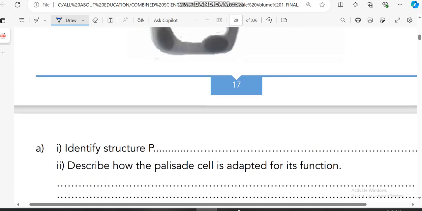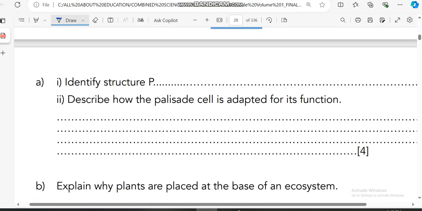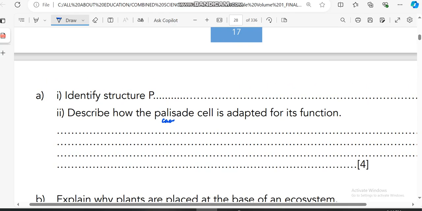All right, section B, don't write, I will give you this video. Among the questions are: identify structure P, draw the palisade cell, describe how the palisade cell is adapted. A palisade cell has chlorophyll, which traps sunlight. I don't want to focus more on this one, I want you to study mainly paper one.